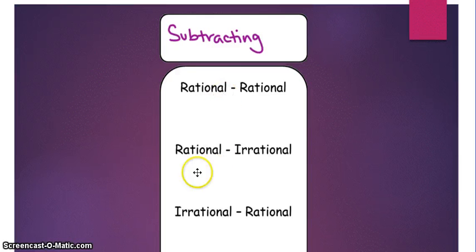And with subtracting, we're going to remember that subtracting is adding the opposite. So really a rational minus a rational is going to be adding a negative rational, which is still rational. And then we're back over to our adding, where rational plus even a negative rational is still a rational number. It's just the opposite. So the solution is always rational.